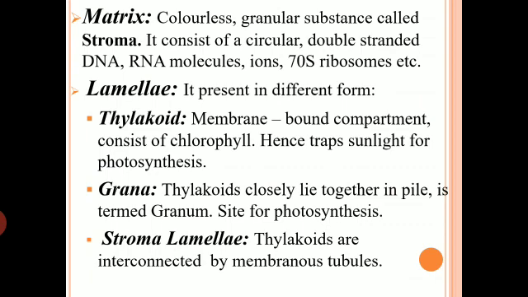And it is the grana where chlorophyll is present, that means each grana consists of chlorophyll. So we consider grana as the site for the light reaction of photosynthesis, where sunlight is needed for the formation of ATP. So it is the grana which is responsible for the light reaction of photosynthesis.